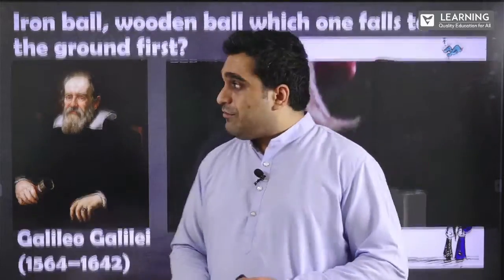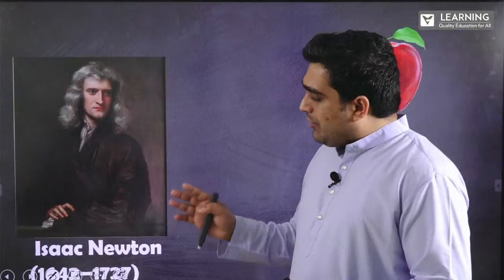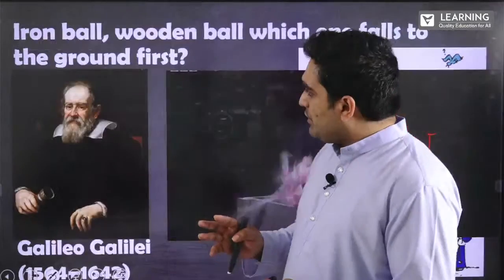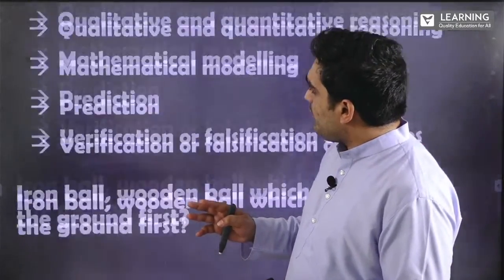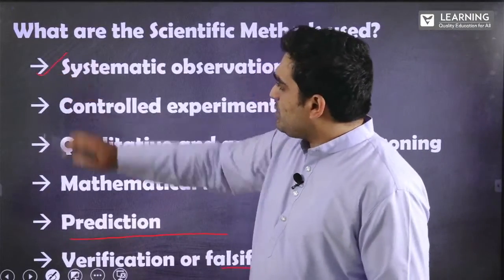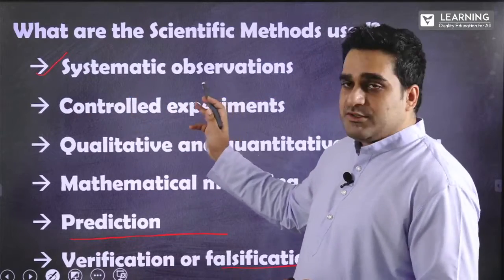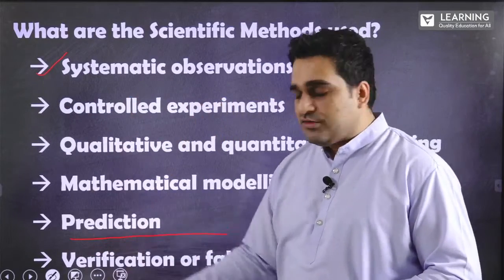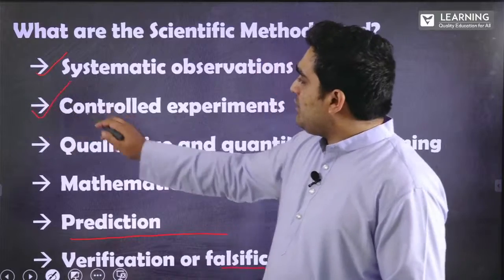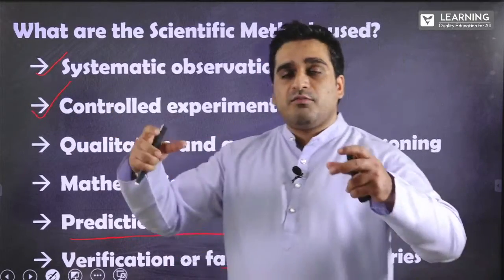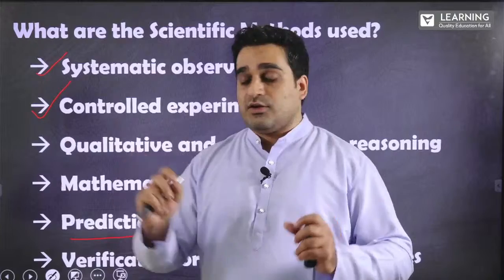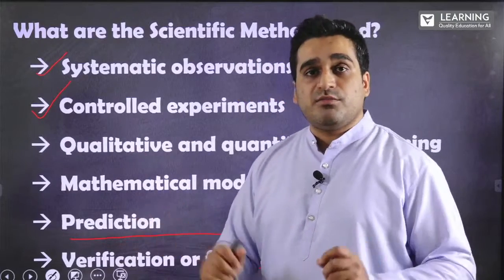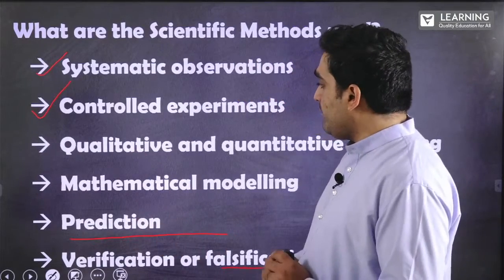So moving on to the next section. Galileo only covered three of the steps. He conducted a systematic observation of objects that fall to the ground. He conducted an experiment where he dropped two balls, one iron and the other wooden, to check if both balls fall to the ground at the same time.